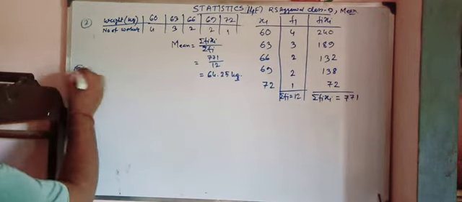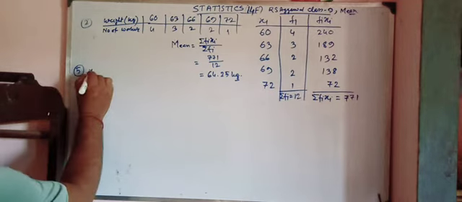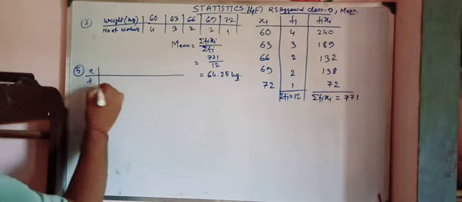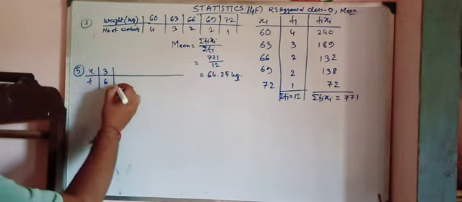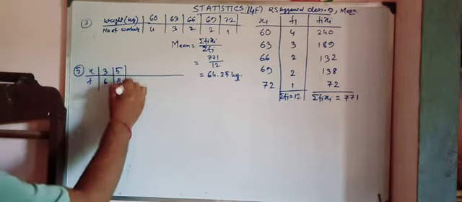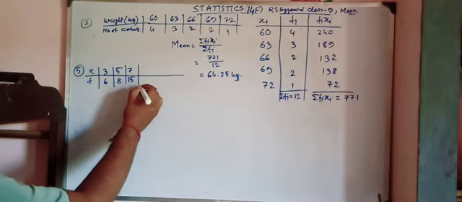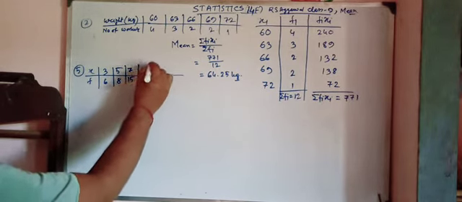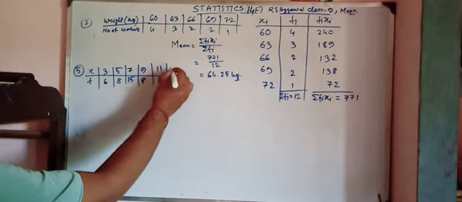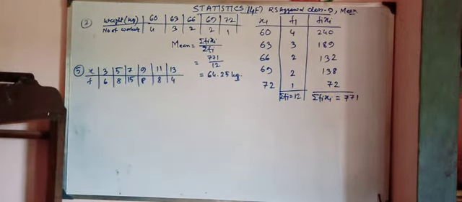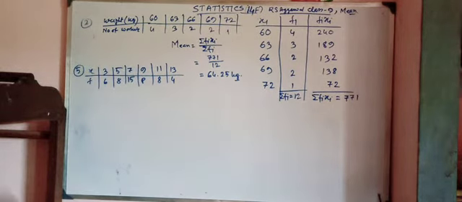I am writing that: X and F. X is given here 3, 5, 7, 9, 11, 13, and F is 6, 8, 15, P, 8, 4. We have to find the value of P from here.